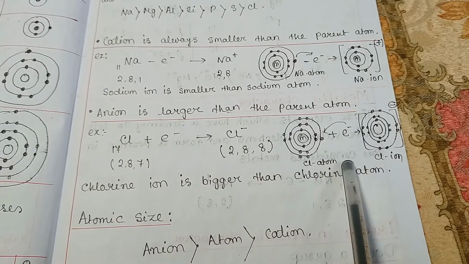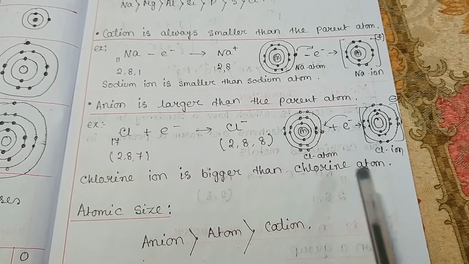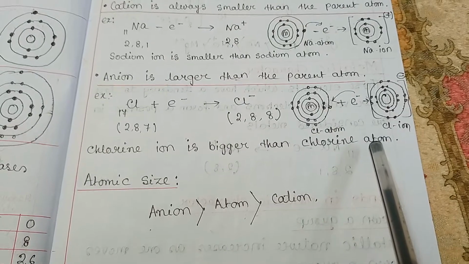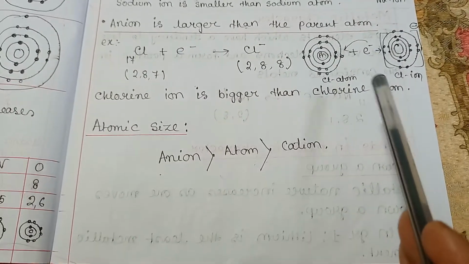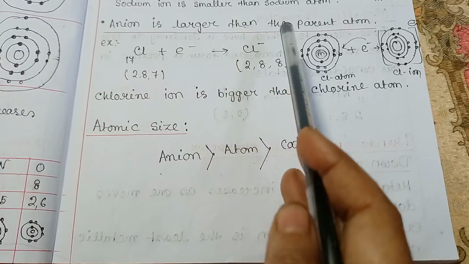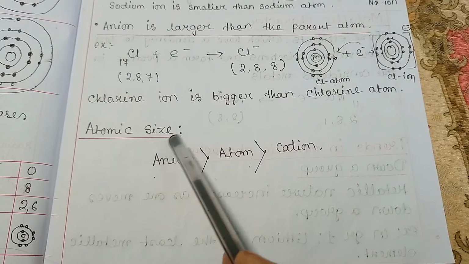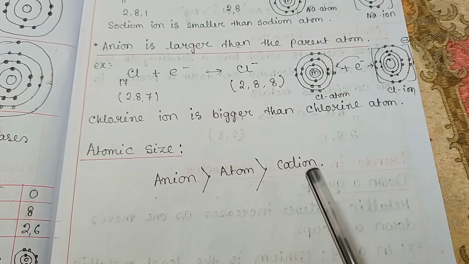Hence, less inward pull is experienced and the size expands. For this reason, an anion is bigger in size than the parent atom, and a cation is smaller in size than the parent atom. So atomic size: first anion, then atom, then cation.